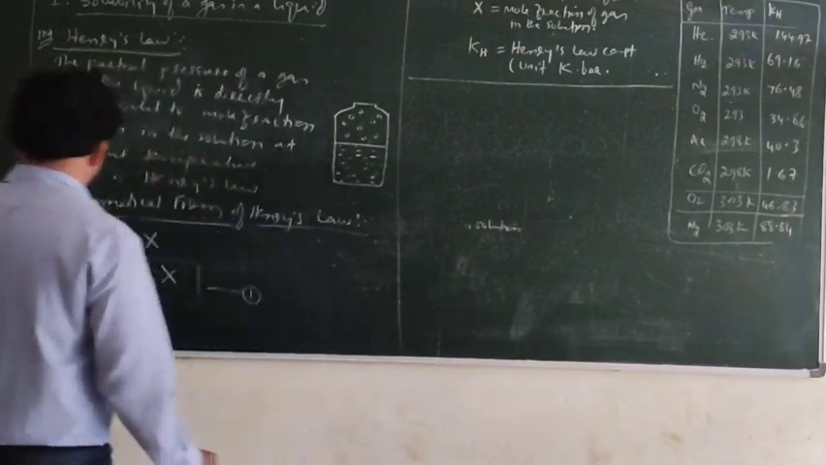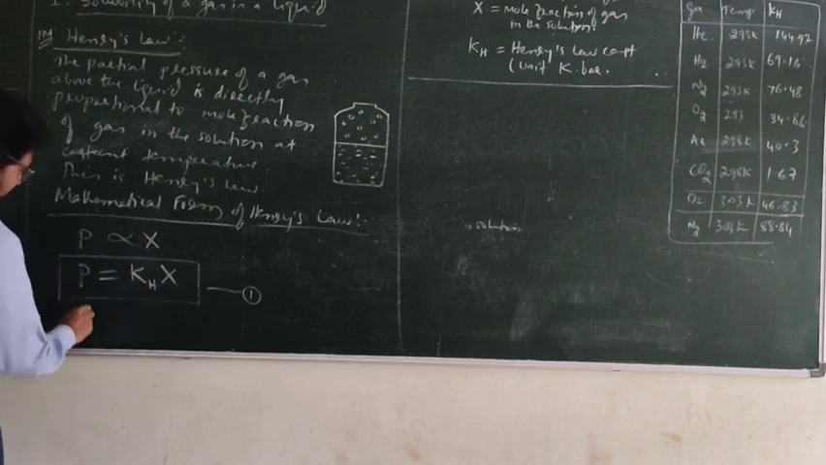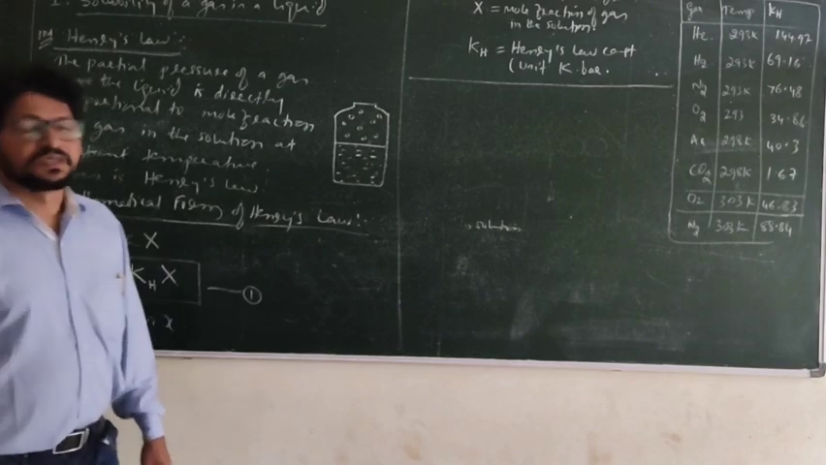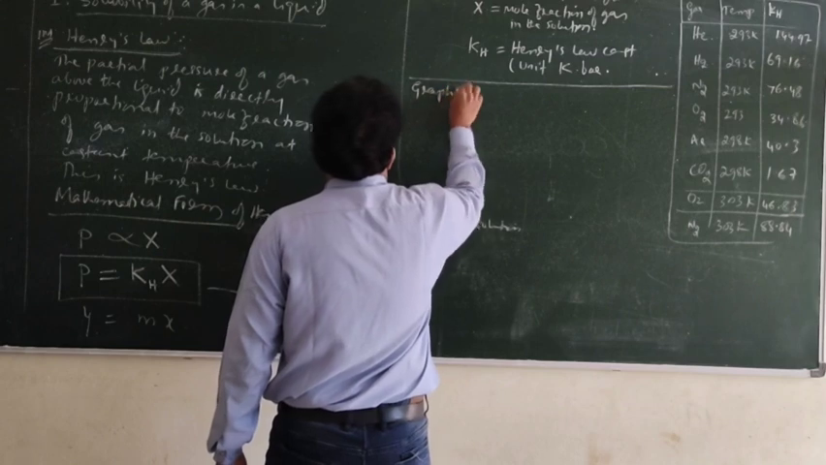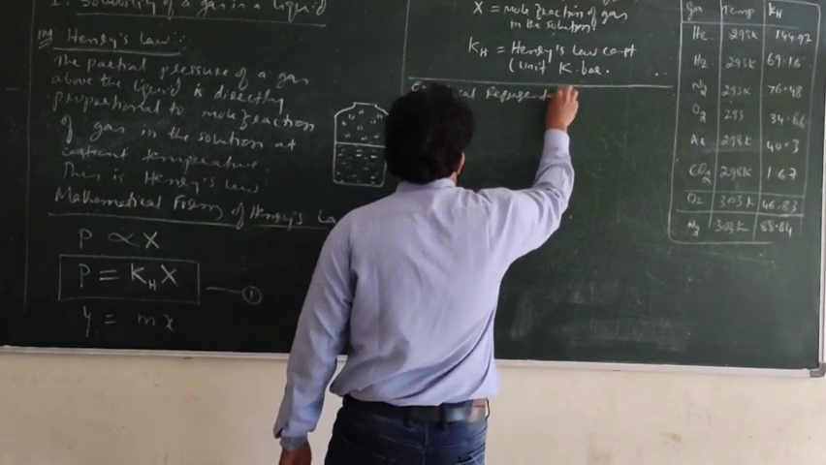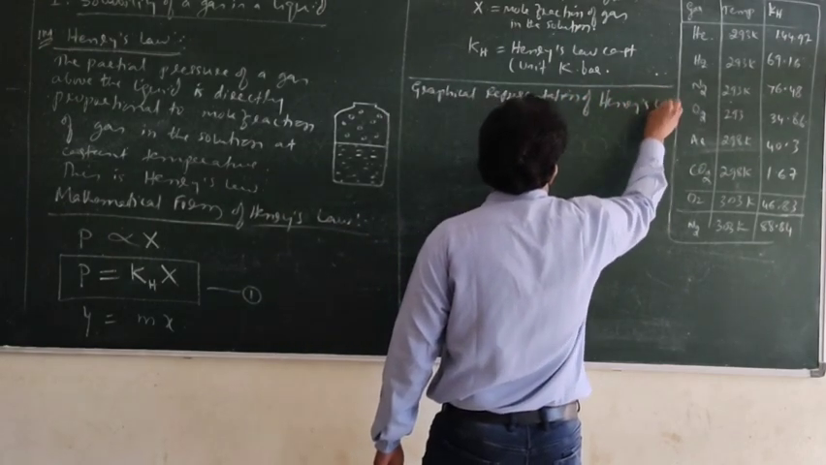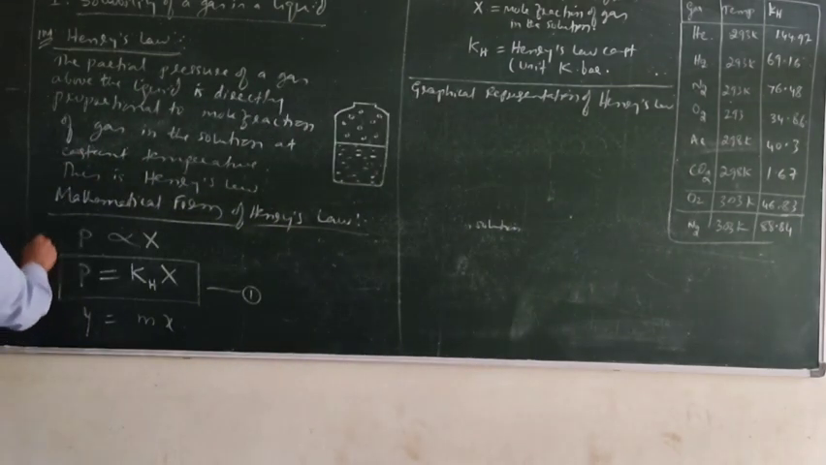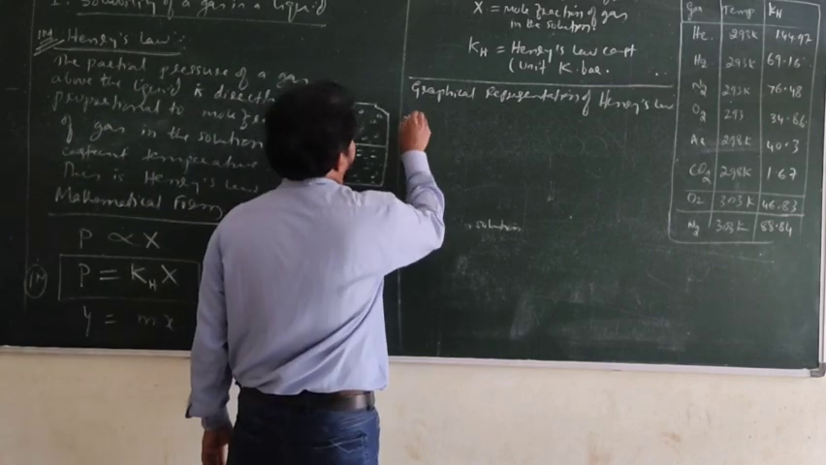Now this equation, if you watch, P is equal to Kh into x. This is of the form y equal to mx. Do you agree? Suppose, graphical representation of Henry's law. The mathematical equation is also a 1 mark question. The statement is also a 1 mark question. The graph can be a 2 mark question.